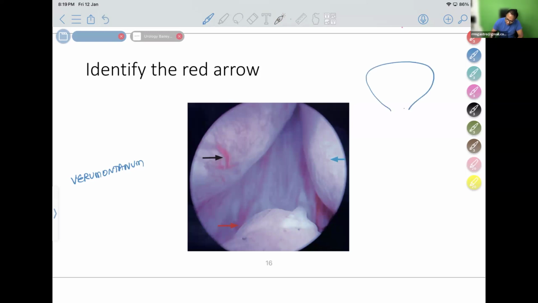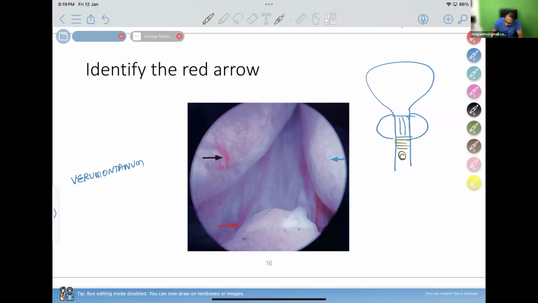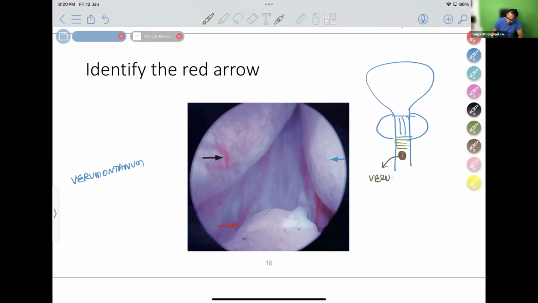See, this is a bladder, this is the urethra, this is prostate, this is prostatic urethra, this is membranous urethra, and this is verumontanum. What is this verumontanum? That is verumontanum is the distal limit of transection during TURP. This is a distal limit.